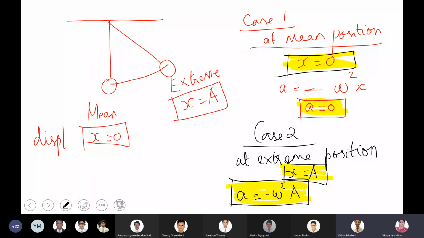At the extreme point, you have acceleration. The negative sign indicates it's opposite to the restoring force, nothing else.